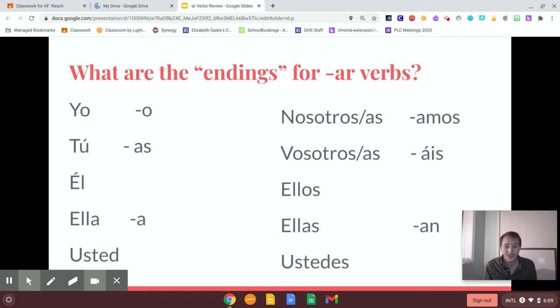What you have to do next is memorize the endings. So I like to say them out loud all together, like o, as, a, amos, ais, an. O, as, a, amos, ais, an. So let's slow that down. O, as, a, amos, ais, an.